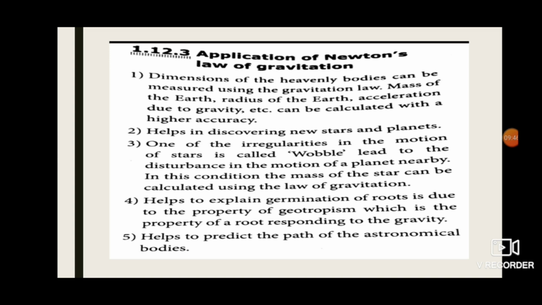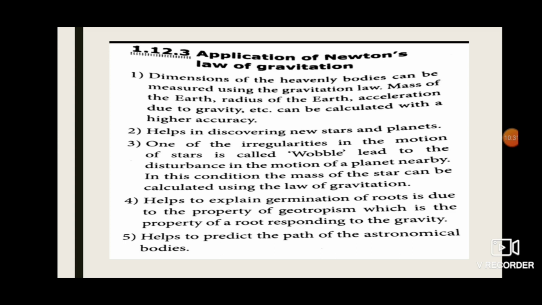The second one is, this law helps in discovering new stars and planets. They keep saying we see new galaxies, they find out new stars, right? This is through this law. Next, the mass of the star can be calculated using the law of gravitation. The irregularities in the motion of the star is called a wobble. So this will disturb the motion of the planet. So in this condition, the mass of the star can be calculated using the law of gravitation.